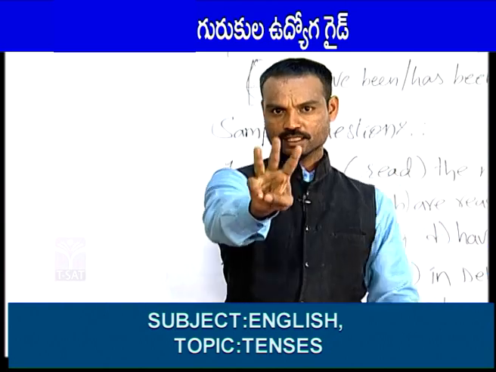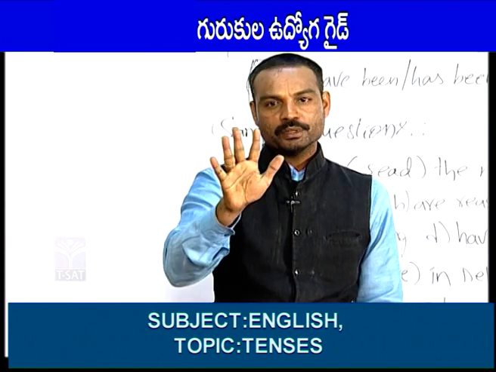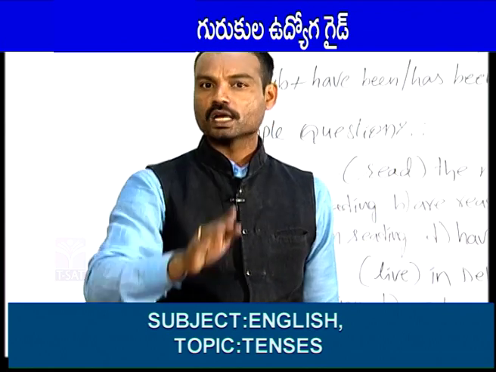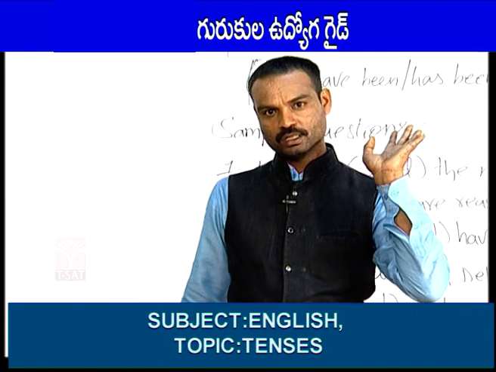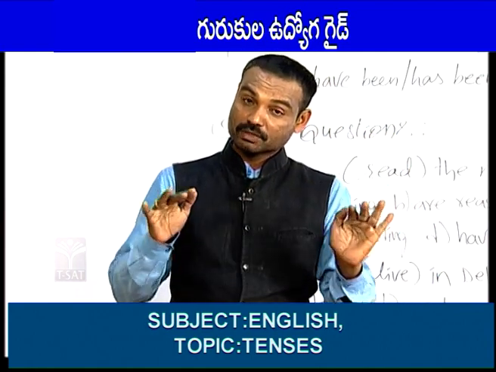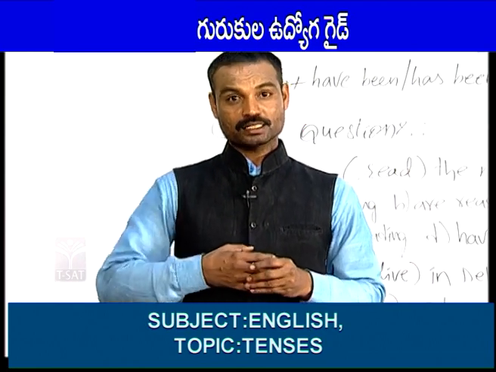In present continuous, there are three helping verbs: am, is, are. Am is used after I, are is used after we, you, they and any plural. Is is used after he, she and any singular subject. And the keywords are now, presently, at present, don't disturb, look, listen. These are the keywords of present continuous tense.